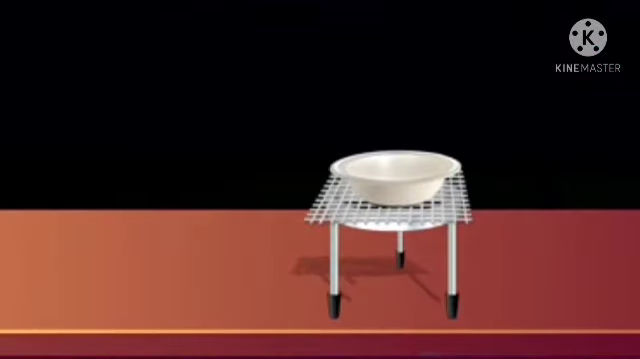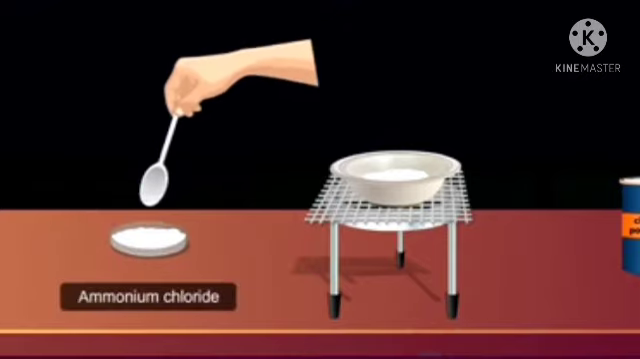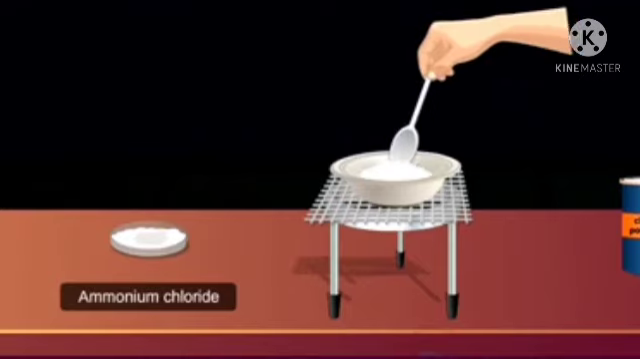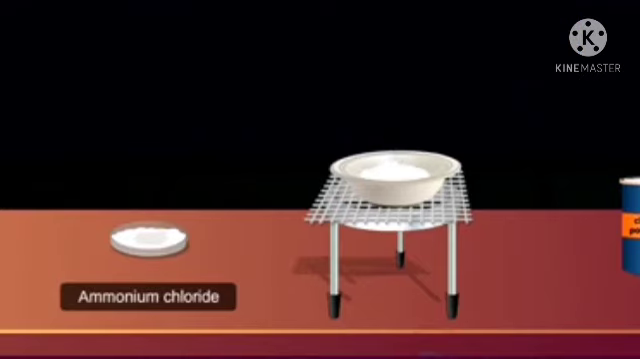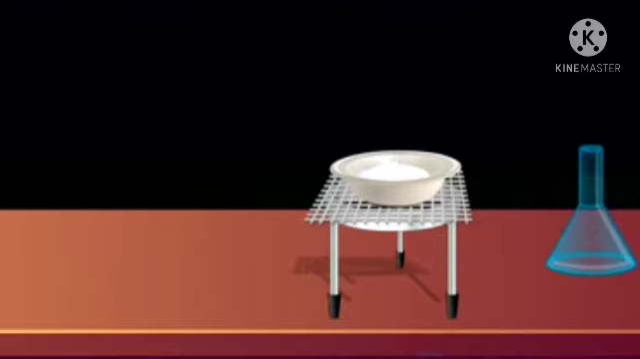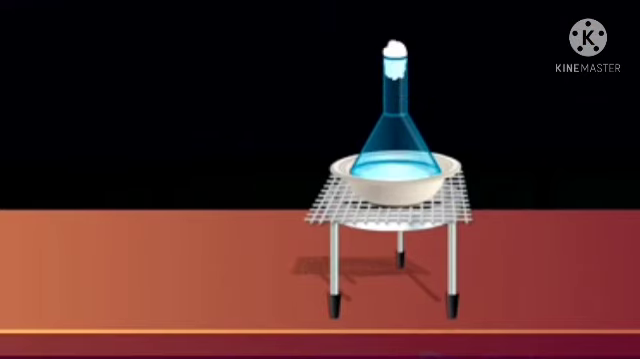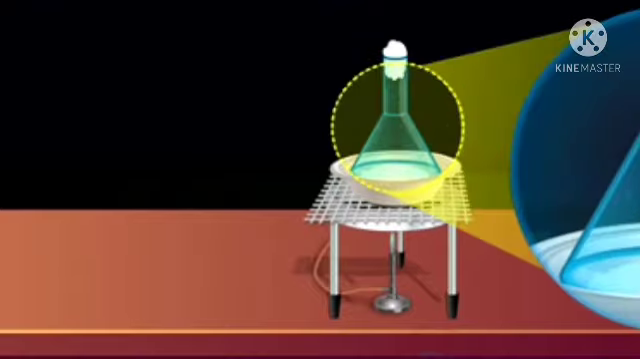Sublimation activity. Take a china dish and add 1 tablespoon of chalk powder to it. Add 1 tablespoon of ammonium chloride to the chalk powder. Now mix them with a spoon. Take a glass funnel which is big enough to cover the dish. Take a piece of cotton and close the mouth of the funnel. Now place the inverted funnel over the china dish. Heat them. Observe the changes.